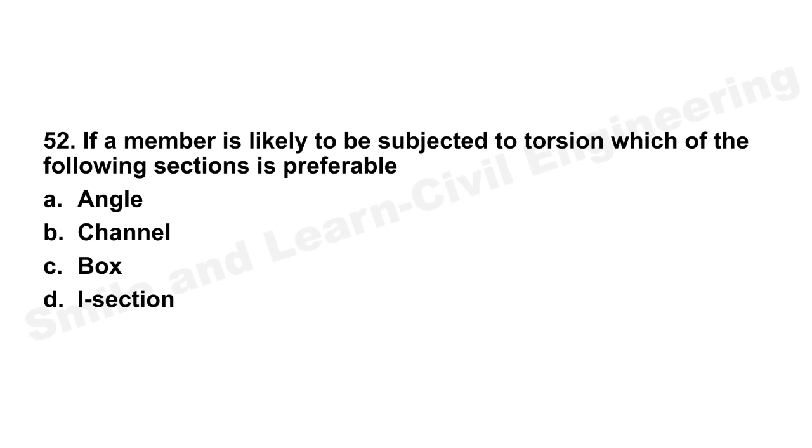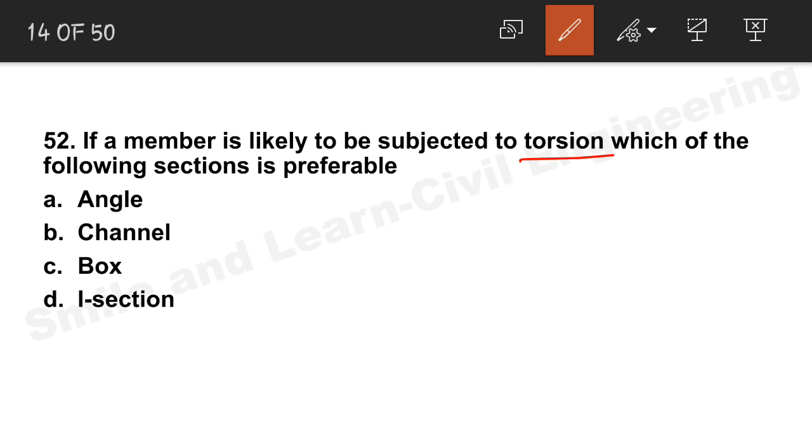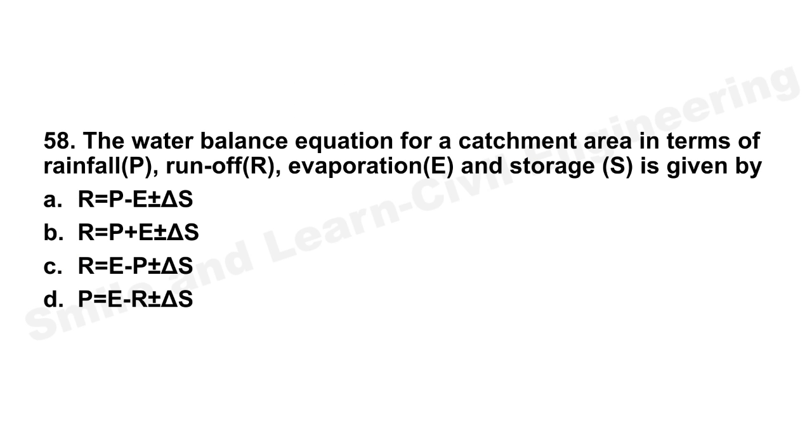Let's move on to the next question, question number 52. If a member is likely to be subjected to torsion, which of the following sections is preferable? The best torsion resisting section is the box section. Option C is the correct answer. Box section will be the answer.